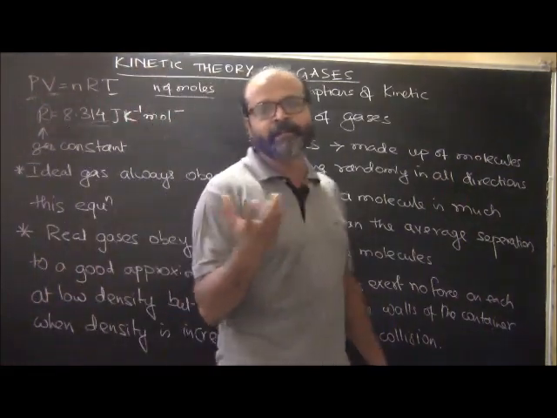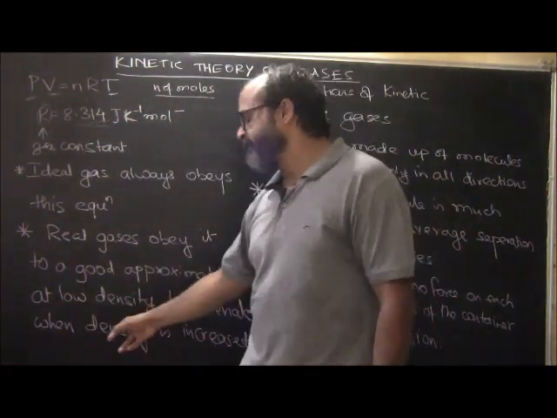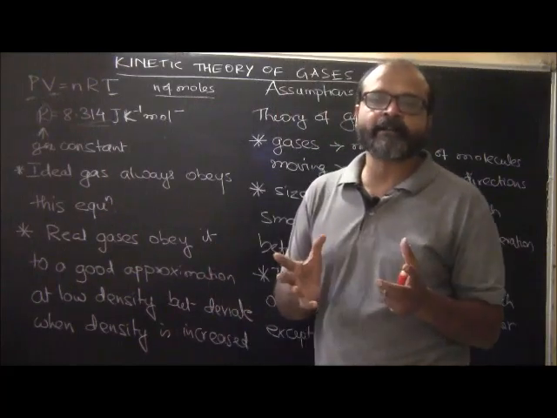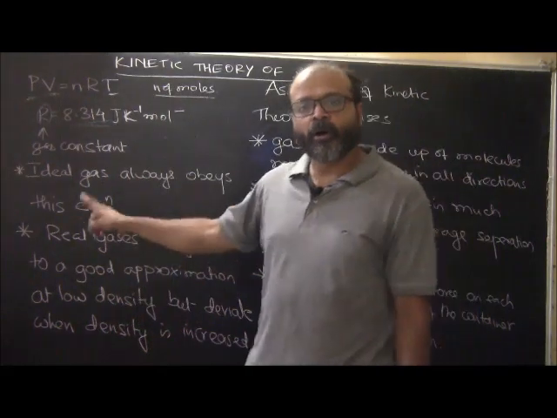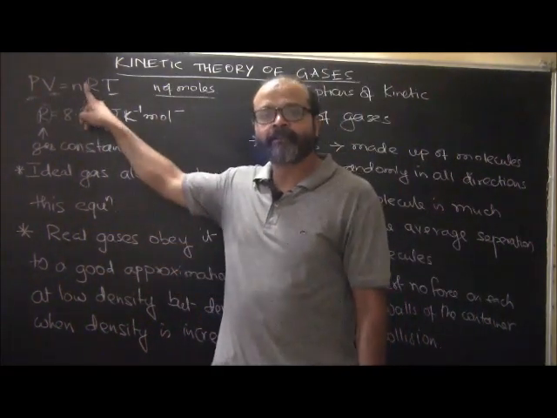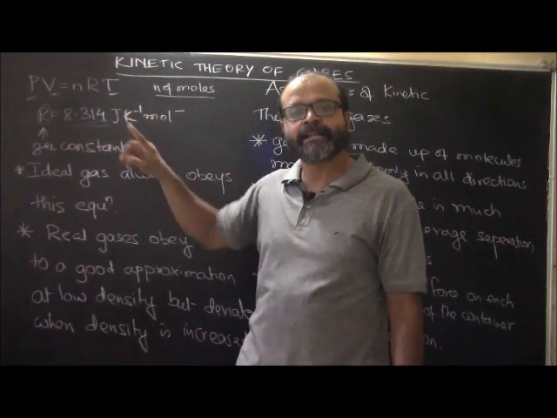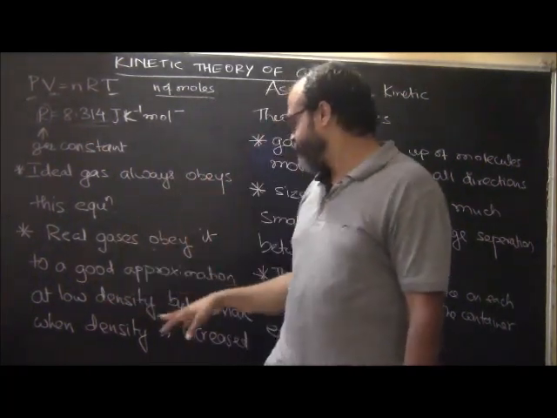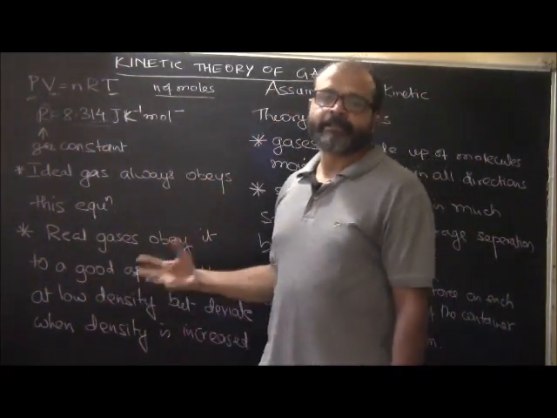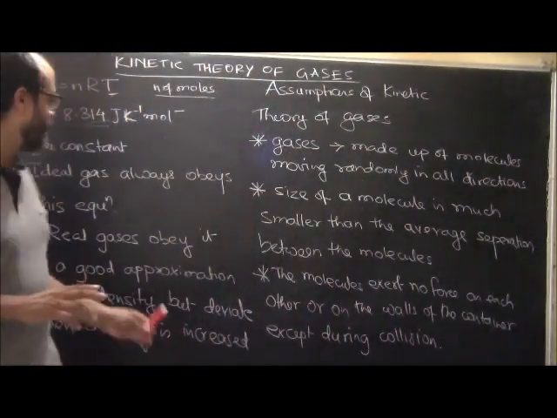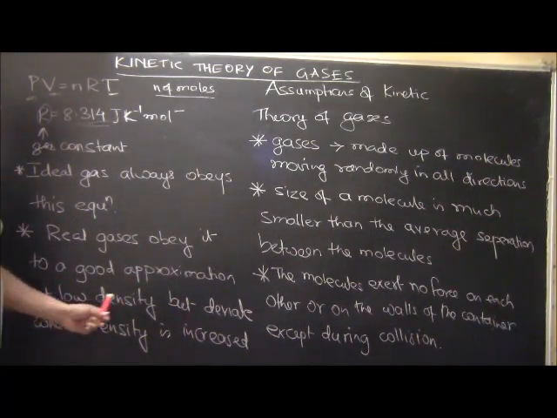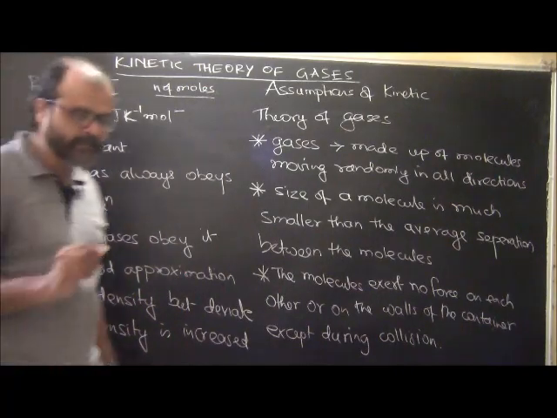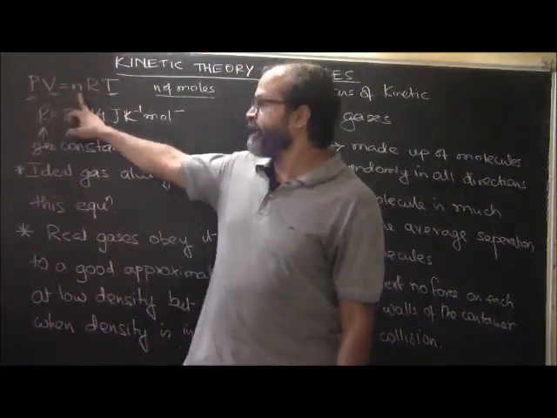However, when the density becomes higher, then the deviation starts. So as long as the density is low, all real gases will behave more or less like an ideal gas to a good approximation. The moment the density becomes higher, the deviation starts. So this is about ideal gases. Real gases obey it to a good approximation at low density, but deviate when the density is increased. If you increase the density of the real gas, then you will find deviations in this equation.